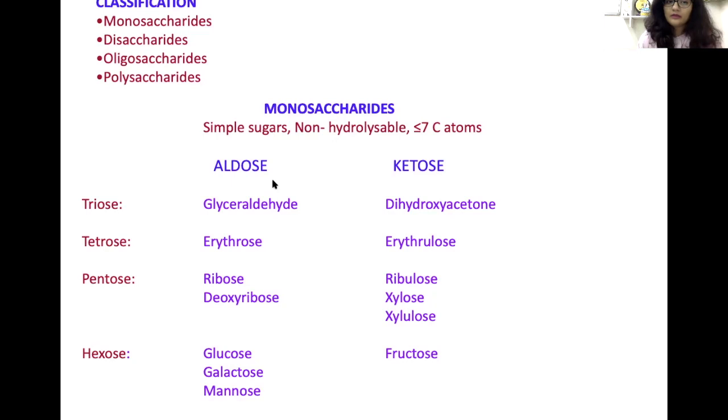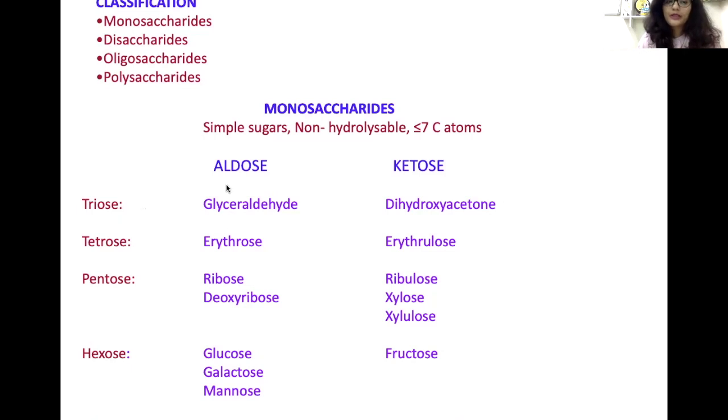Glucose contains the aldehyde group, so it is an aldose, while ketoses contain a ketone group. So you can see this is just a subclassification of carbohydrates, classified depending on the functional group. Now, the second type of classification: every molecule can be classified depending on the number of carbon atoms it has. An example is trioses.